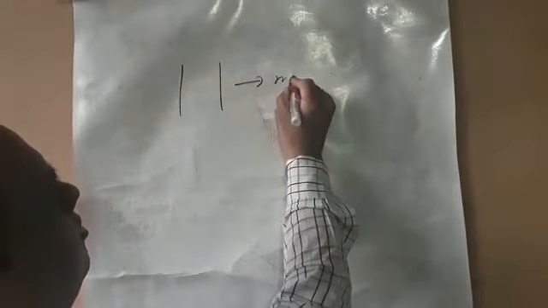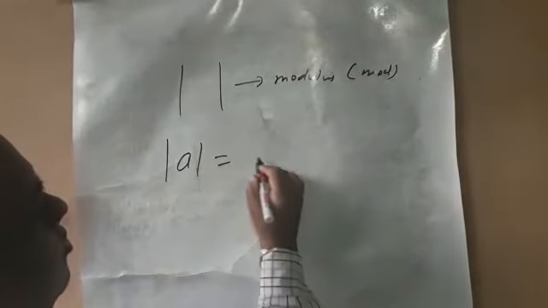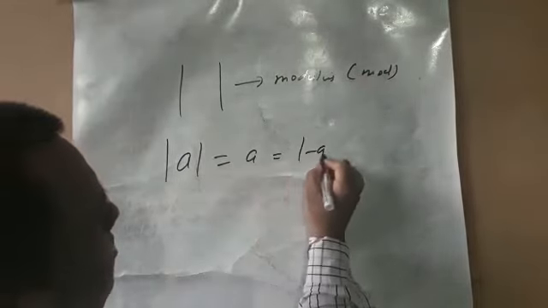Are you clear about it? Now we come to the absolute value. What is the absolute value? Absolute value is nothing but mod. This sign shows modulus, and the short form of it is mod. The mod of a is equal to a, and the mod of minus a is equal to a.